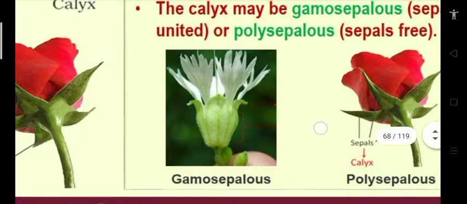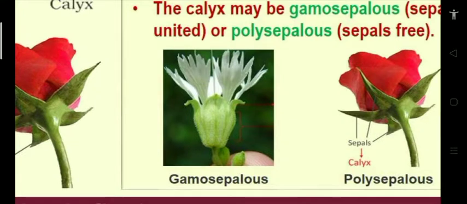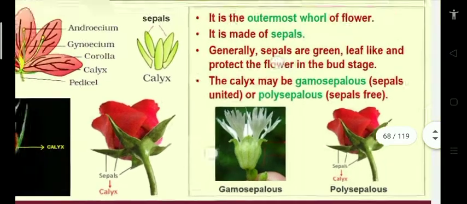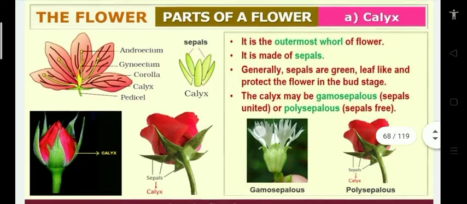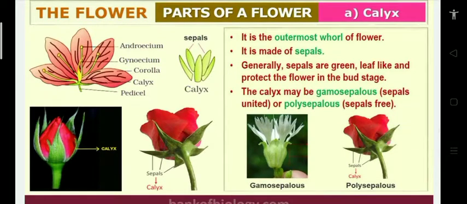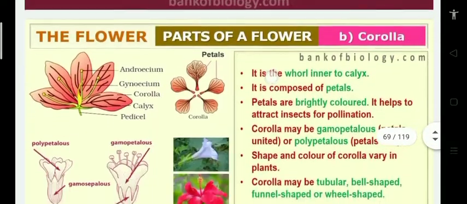If sepals are free, as in the right side diagram, it is polysepalous. The calyx function is mainly protection at the bud stage. Persistent calyx means that after fertilization the calyx is still attached to the fruit. Example: brinjal.